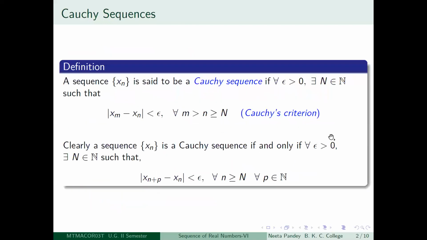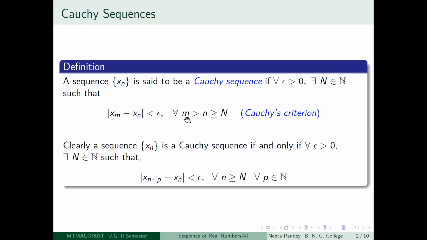You again go back to the definition and see what you are trying to say. When you are writing your m dependent on n like this, that it is n plus p for some p belonging to N, then you are dropping out your m from this condition here. It is obvious, right? Because your Cauchy's criterion was that for any epsilon greater than 0, you should be able to get a positive integer capital N, so that when m is greater than n is greater than or equal to capital N, then mod x_m minus x_n should be less than epsilon.